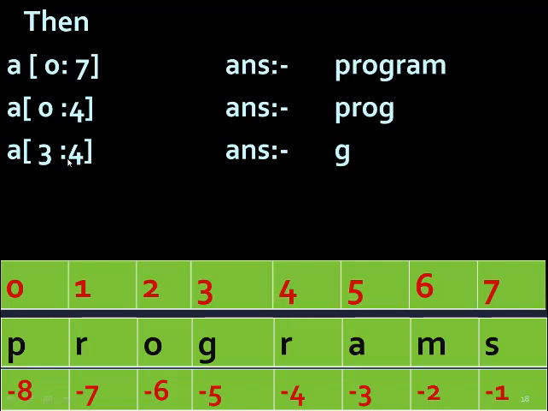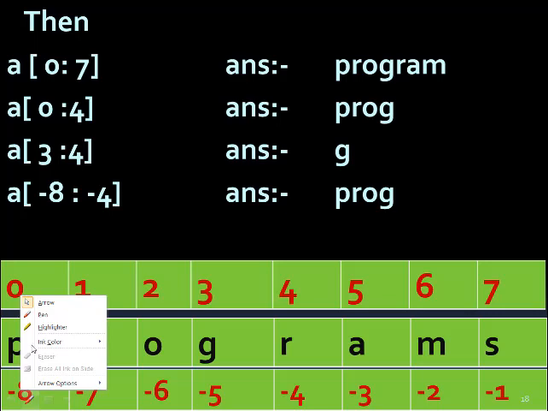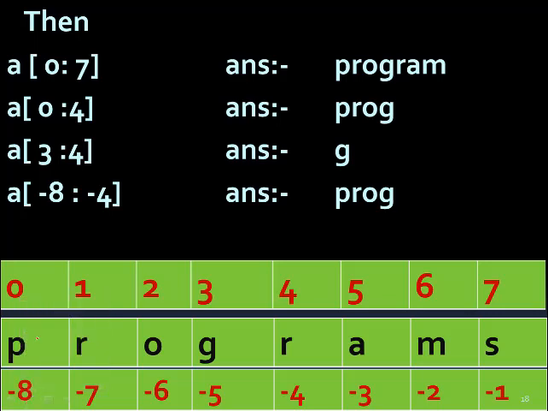Next you have a[3:4], so 4 minus 1 is 3, 3 to 3 means only one character, that is G, this is the 3 index. Next is a[-8:-4], this is minus 8 and this is minus 4, so minus 8 to minus 4 will return the characters minus 8, minus 7, minus 6, minus 5, one less than this, so PROG.